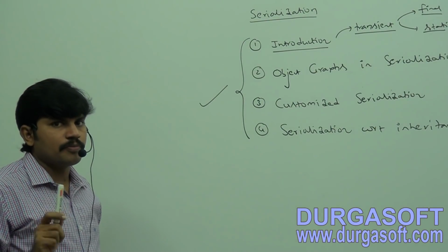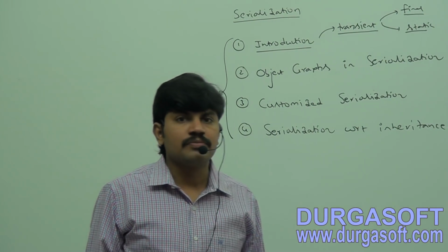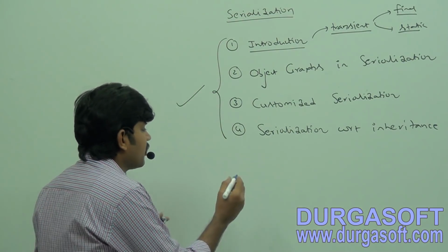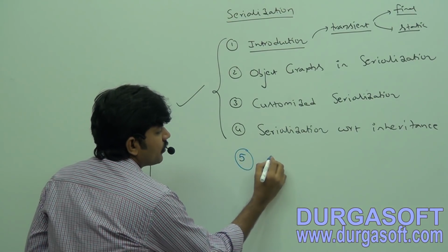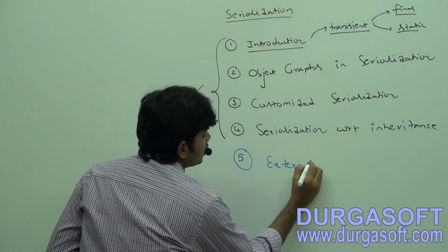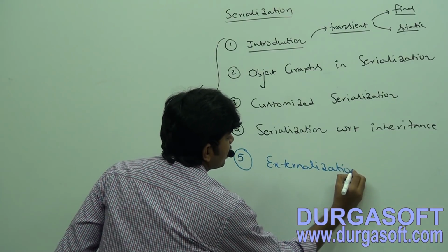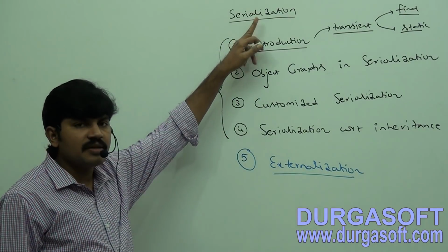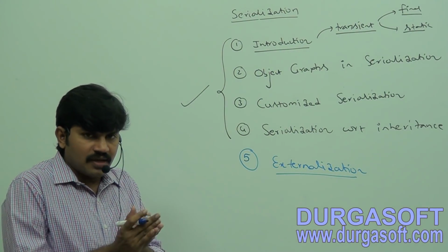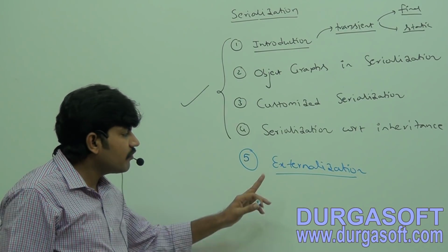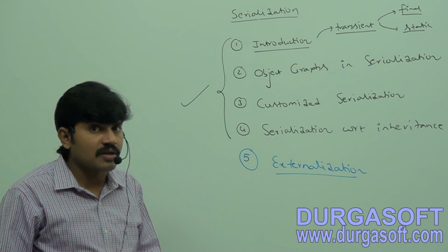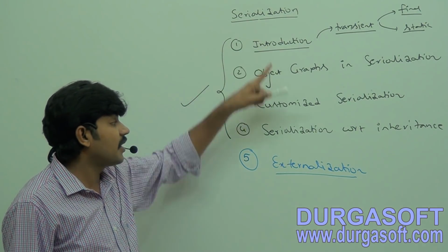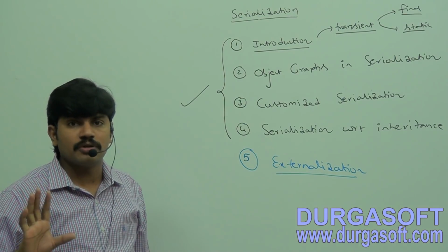But there are some topics which are very important for the interview room, where most of the people may be silent. There are 2 topics, internal things, let me explain. Extra things I want to discuss: externalization. Externalization, a beautiful concept. Do you know the difference between serialization and externalization? Both are similar except for a small difference. We should know when to go for serialization and when to go for externalization. Can you please tell around 6 or 7 differences between serialization and externalization? We should be in a position to tell.